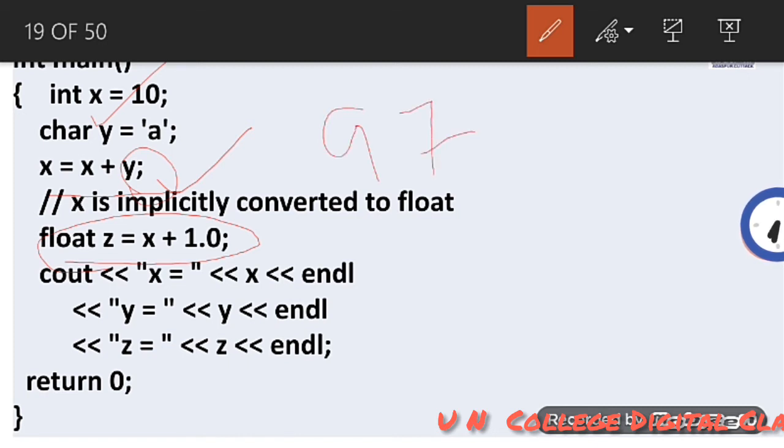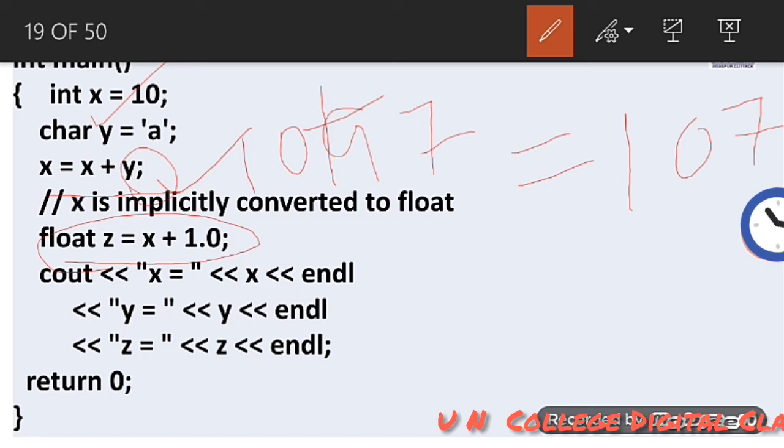So when we are using the statement x equal to x plus y, it means 10 plus 97. In this way it will happen, and the value of x will be 107. Then in the next statement, float z equal to x plus 1.0, at this point x is implicitly converted to float. This type of conversion is called implicit typecasting.